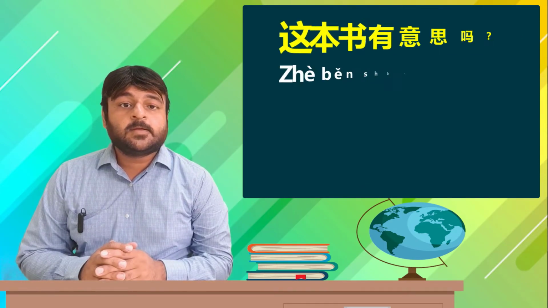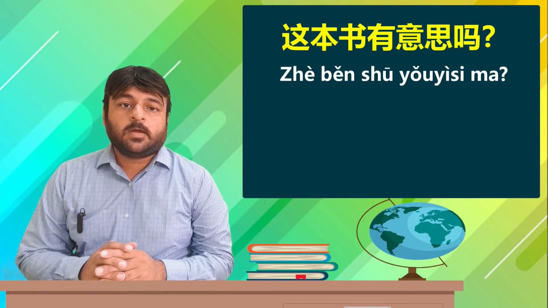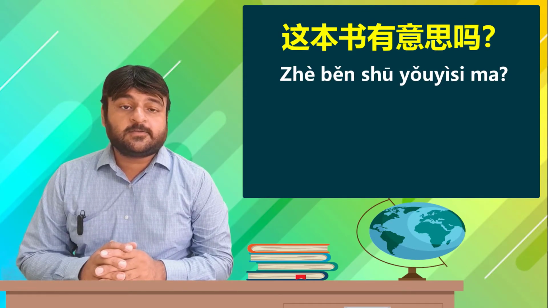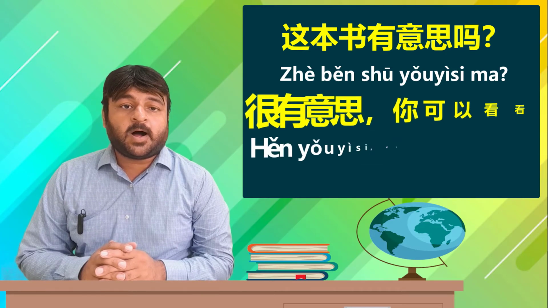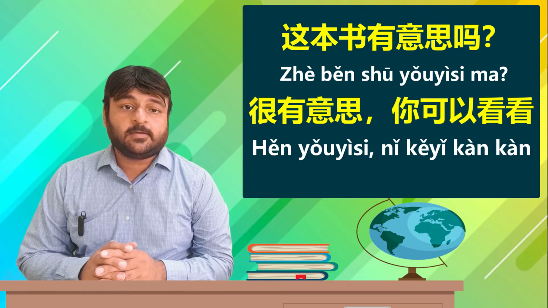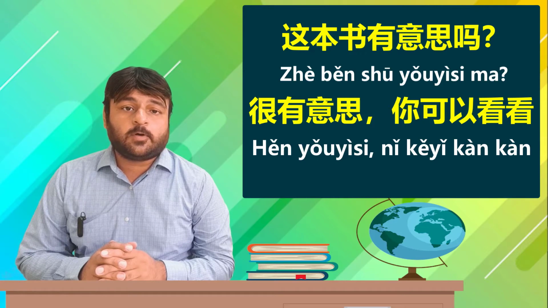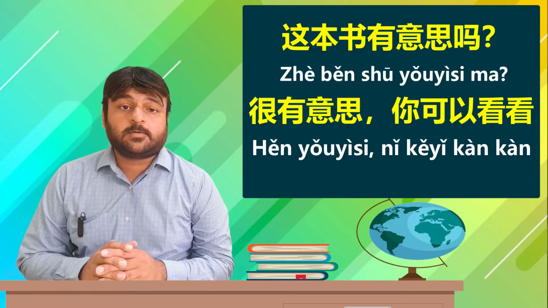Moving on to the substitution drill, let us read the first sentence. 这本书有意思吗? Is this book interesting? 很有意思, very interesting. 你可以看看, you can have a look. Repetition of the verb kan to denote a brief or small or short-time relation. This book is interesting, you can have a look.